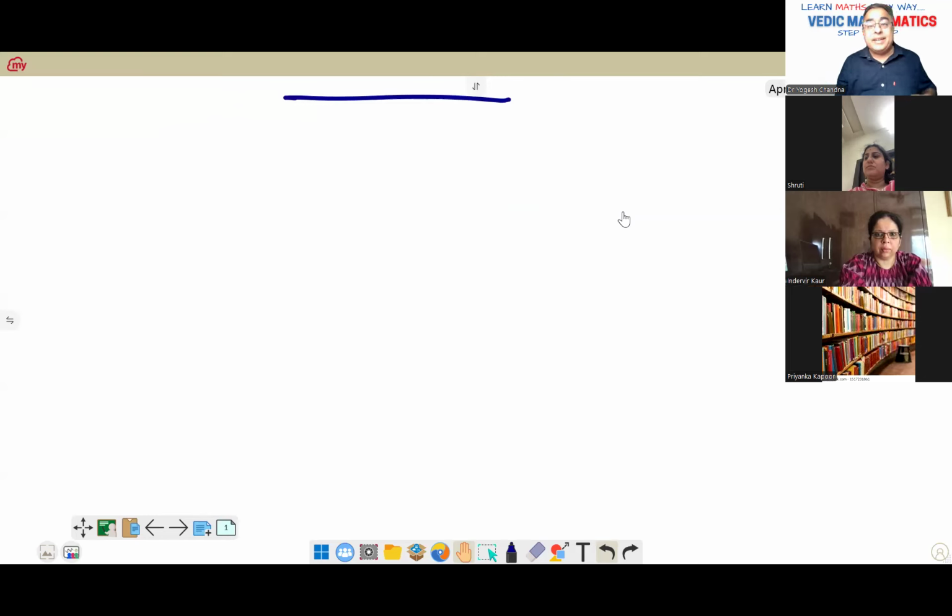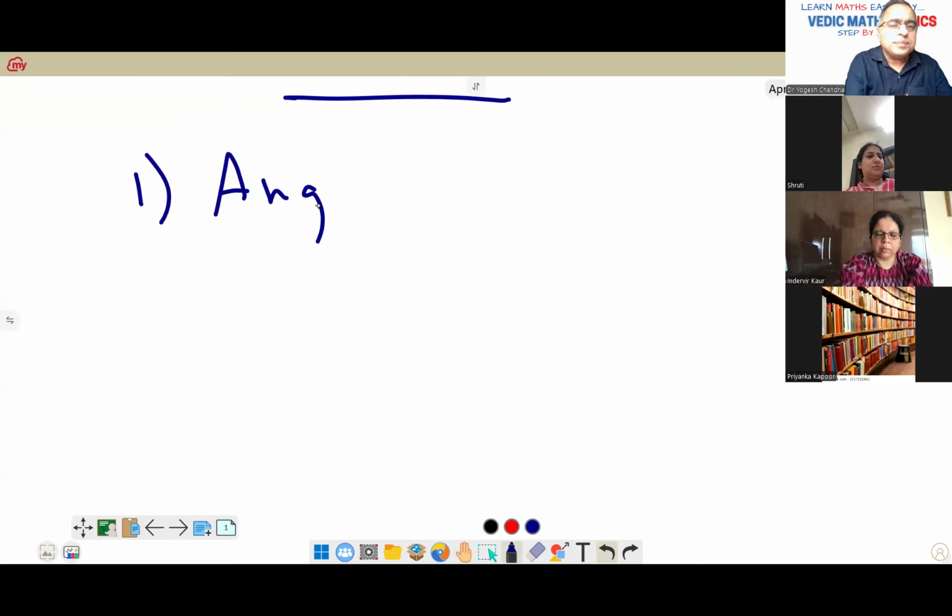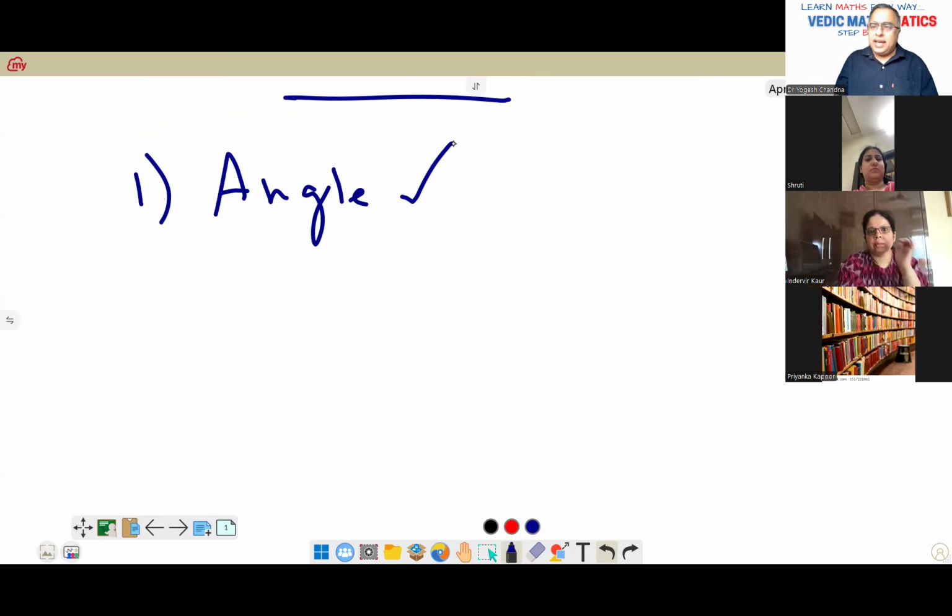Now, what are the terms we'll be dealing with? So the first term would be angle. I'm going through very basics initially so that you are clear with every point. What is an angle? Angle is formed when two lines meet at a point.